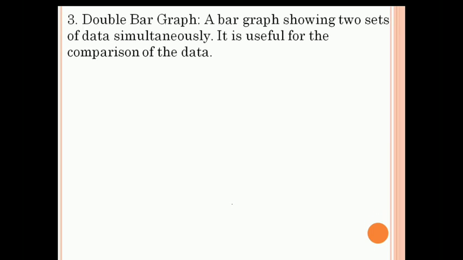Now the third is double bar graph. A bar graph showing two sets of data simultaneously, and it is useful for the comparison of data. In many types of data, if the title or the venue is the same but the information is different, we can arrange all the information in one graph by using a double bar graph or joint bar graph.